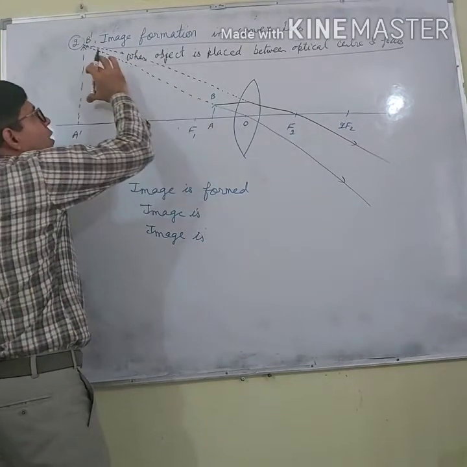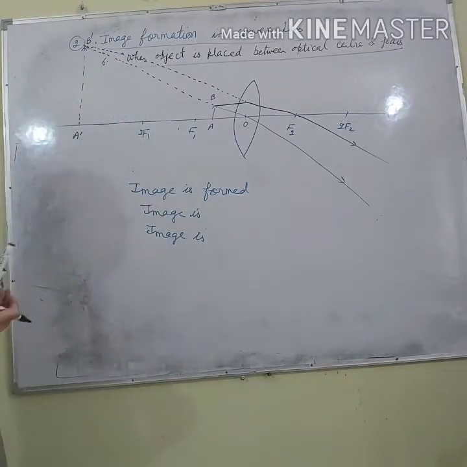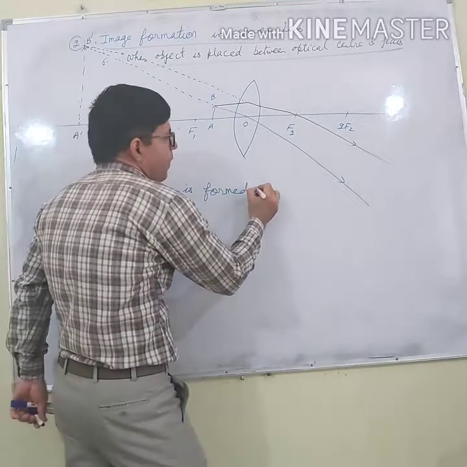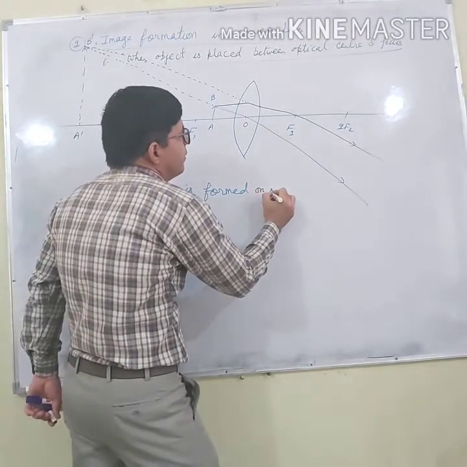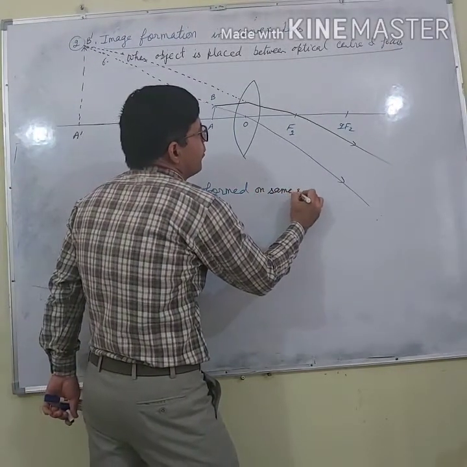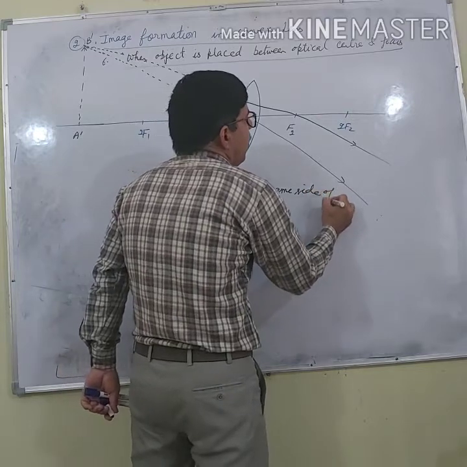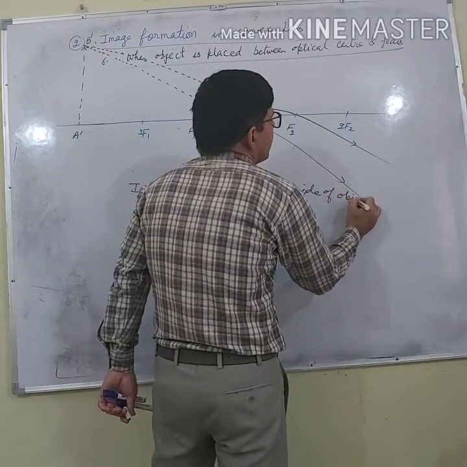Object is small, image is very large. So we can say image is formed on same side of object.